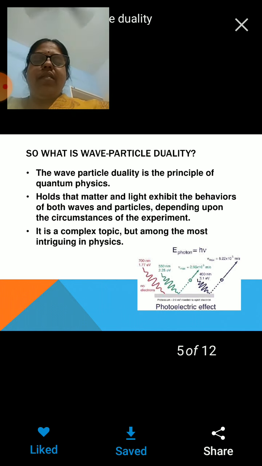Suppose you say it is wave nature, then all these experiments can be explained, like interference, diffraction, and polarization. If you say particle nature, then the photoelectric effect, Compton effect, pair production, and all can be very easily explained. But anyhow, the topic is still complex. We can't see the particle. Particles are microscopic in nature, and waves you can't see either.